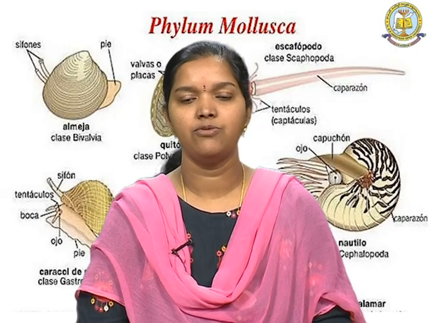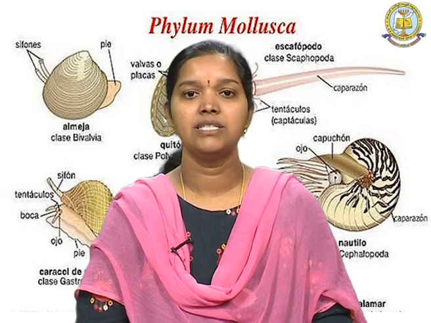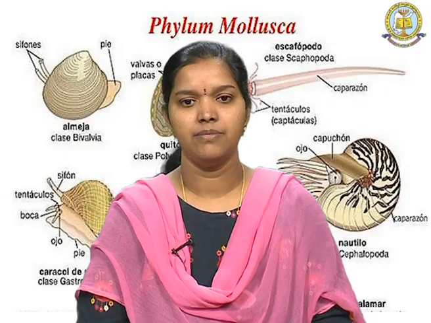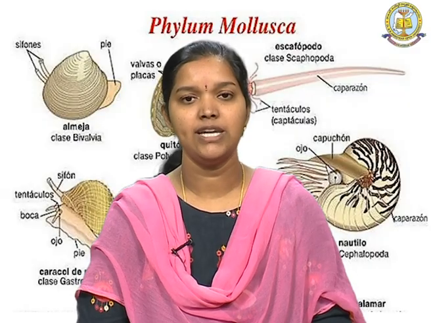The mantle is present in the form of a girdle, and it has scales and spines. Radula and subradula are present; the radula has teeth, and the subradula tests the food. These are mainly for the feeding purpose of the mollusca, and salivary and digestive glands are also present.